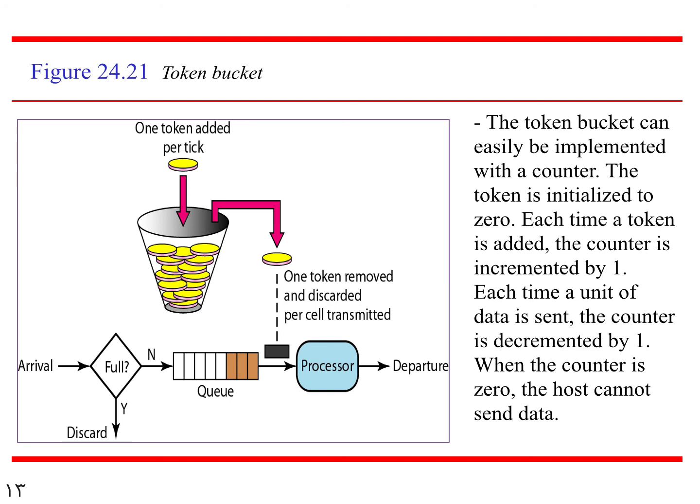Coming here, the next technique is the token bucket. Here also it is maintaining a bucket only, token bucket. So come to the slide. The token bucket can easily be implemented with a counter. The counter is initialized to 0. Each time a token is added, the counter is incremented by 1. Each time a unit of data is sent, the counter is decremented by 1. When the counter is 0, the host cannot send data. I will explain each and every point clearly.